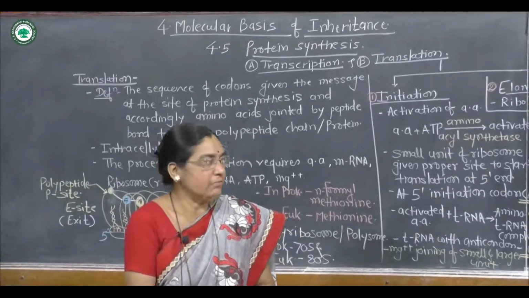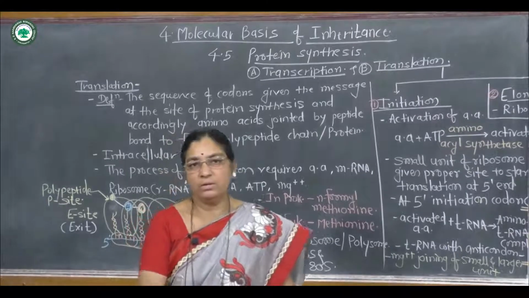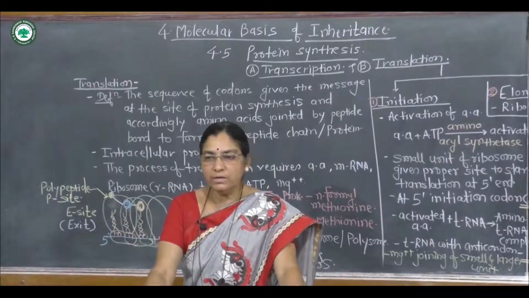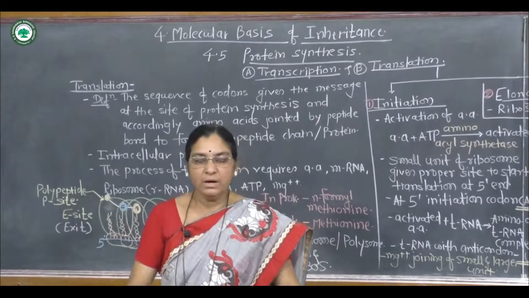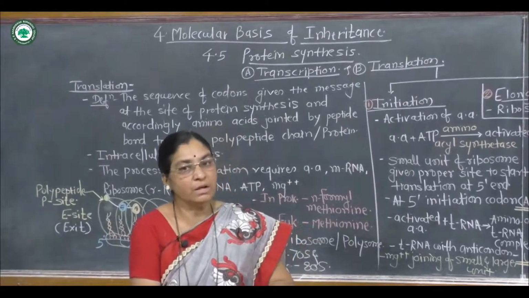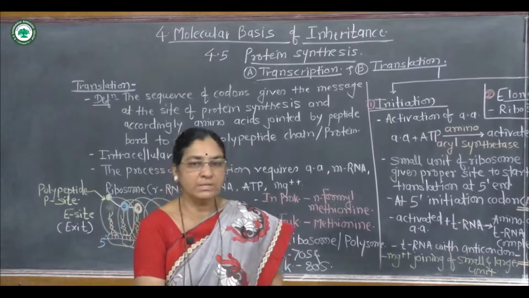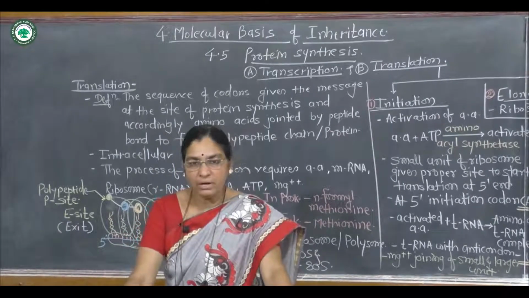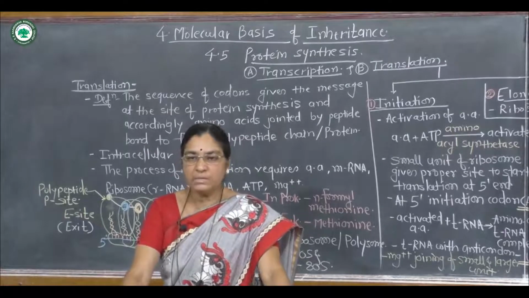The first point is the structural unit or the transcription unit. Second, the promoter. Third, the terminator. Fourth, initiation of the process. Then elongation, and then termination of the process.